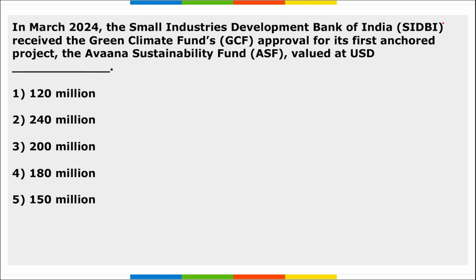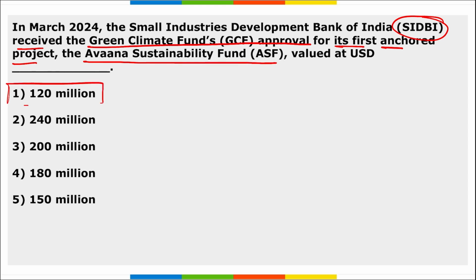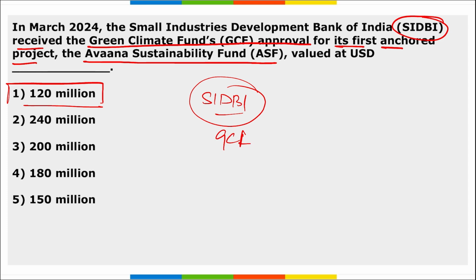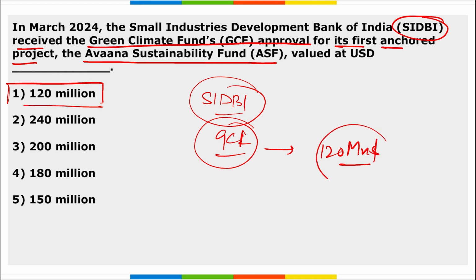Next, in March, SIDBI received the Green Climate Fund's approval for their first anchored project, that is the Avana Sustainability Fund, valued at $120 million. I repeat, SIDBI secured the approval from the Green Climate Fund for their first anchored project, that is the Avana Sustainability Fund, valued at $120 million.